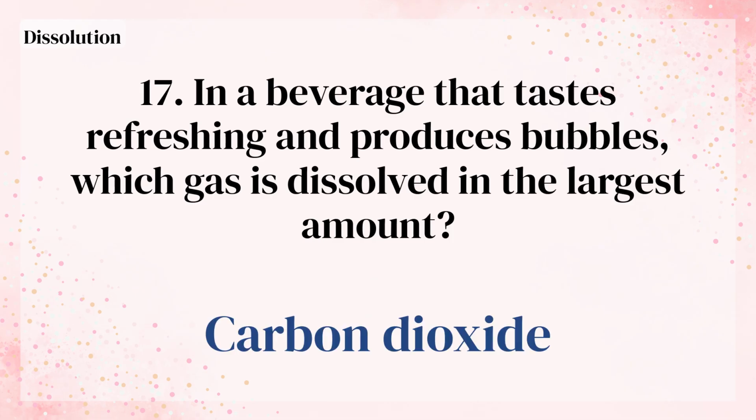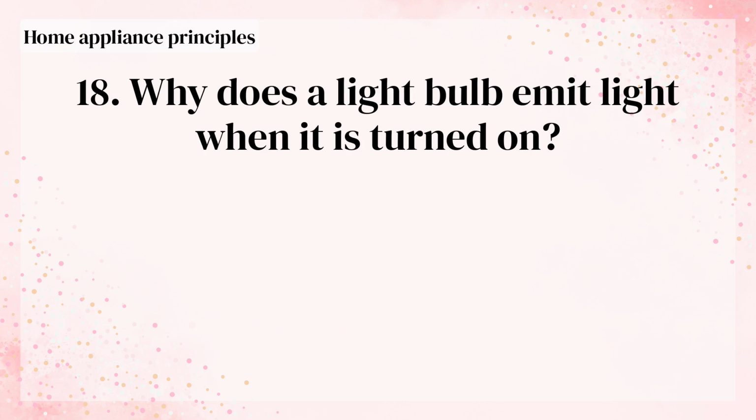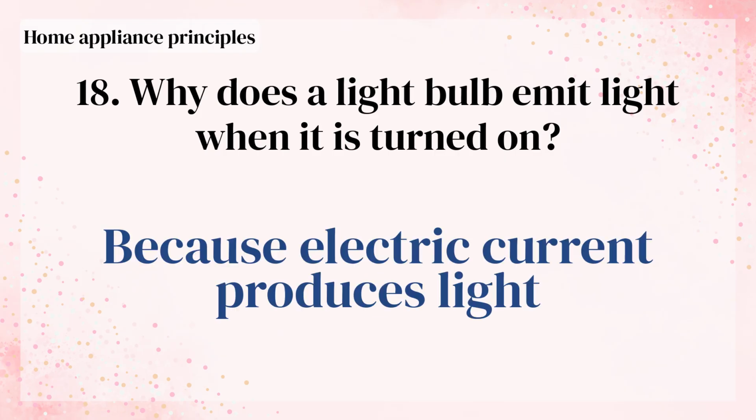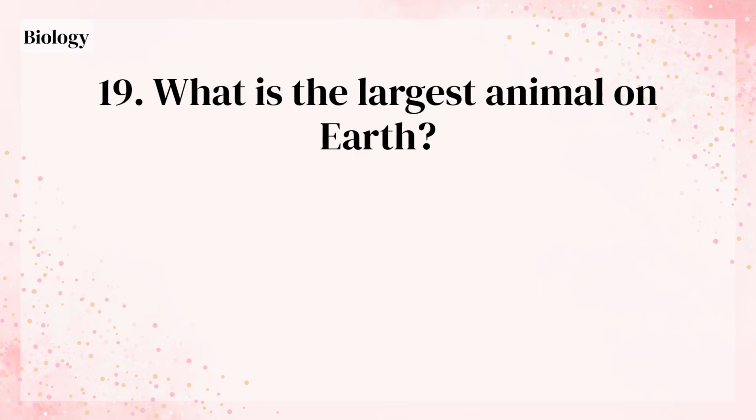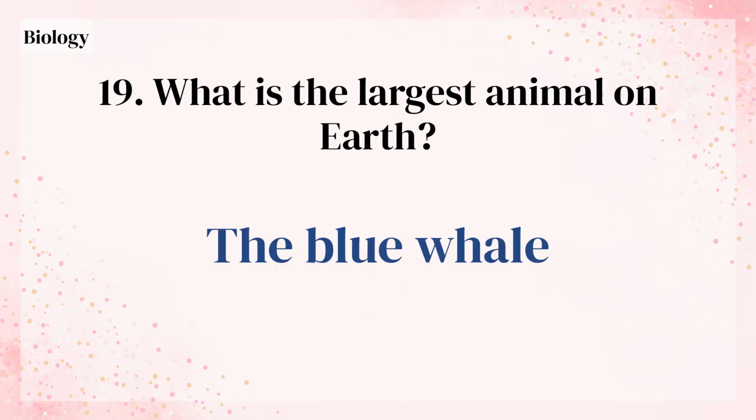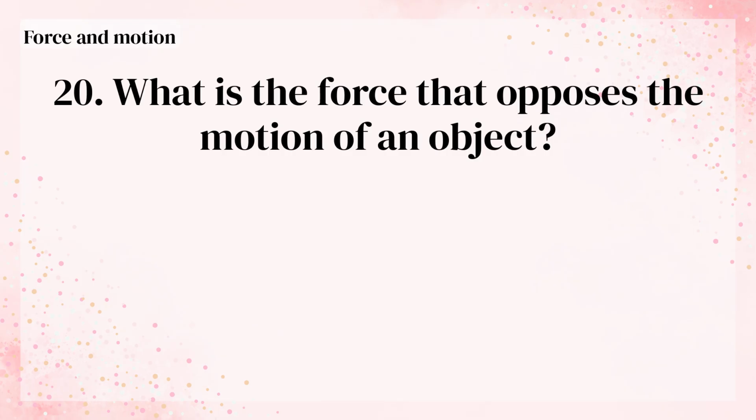Carbon dioxide. Why does a light bulb emit light when it is turned on? Because electric current produces light. What is the largest animal on Earth? The blue whale. What is the force that opposes the motion of an object?